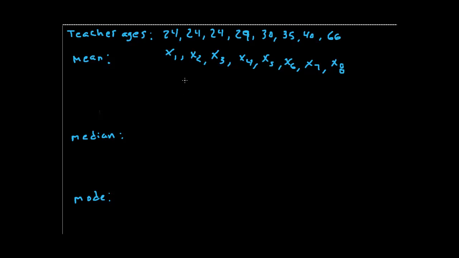And I'm going to introduce you to a new concept, sigma, this symbol here. What that means is add them up. This is like a big plus sign. Add them all up.